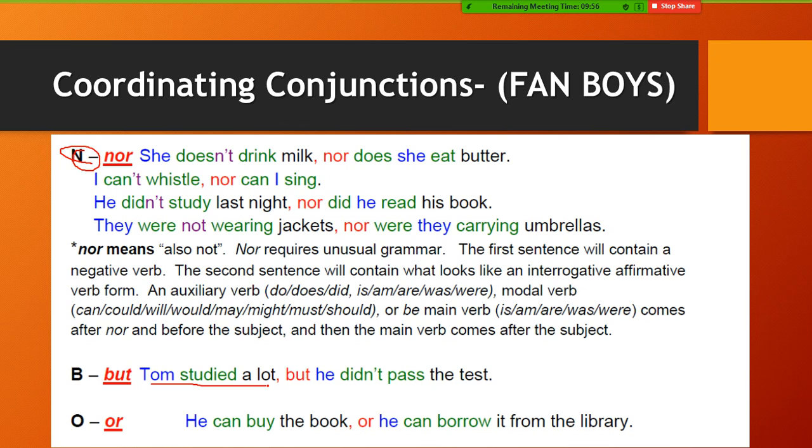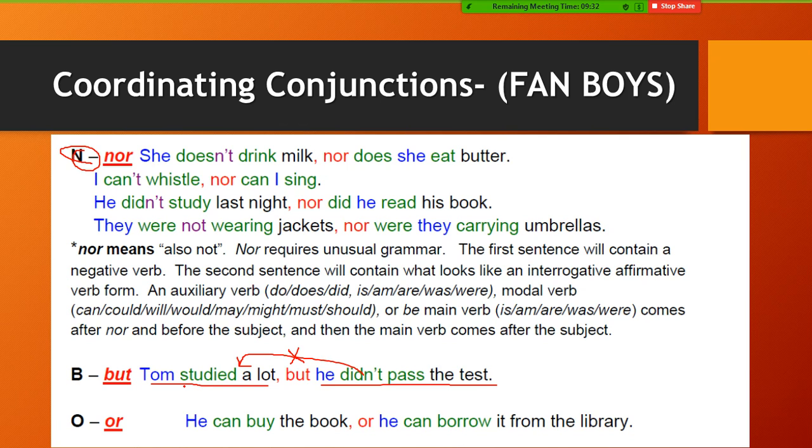Tom studied a lot. This is the first one. The second one, he didn't pass the test. Now, what is the connection between these two sentences? Yes, I know, but I mean the connection. Are they parallel to each other, or is there a contrast between them? Yes, there is a contrast.